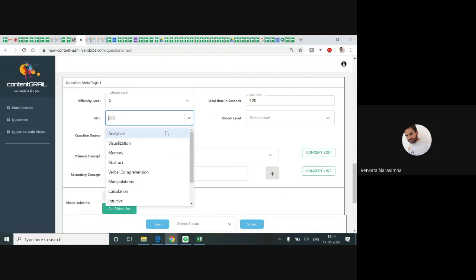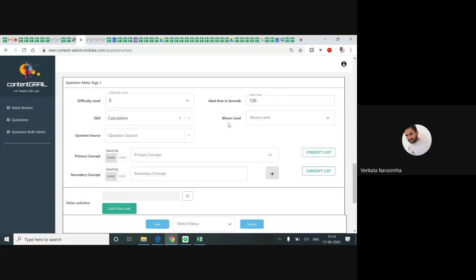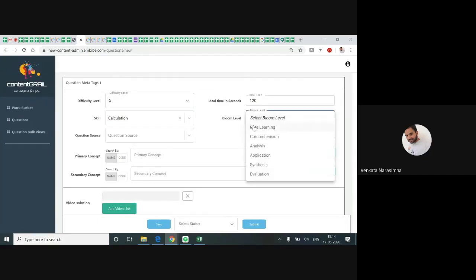Mostly in mathematics and physics, if it is a geometrical thing, analytical and visualization skills will work. If it is a definition or area related thing, it is memory and calculation. Mostly these are the things we use. So here the calculation skill is used. In Bloom level, you can say rote learning. There are multiple Bloom levels. Rote learning is nothing but learning by heart. Comprehension is for comprehensive passages and all.